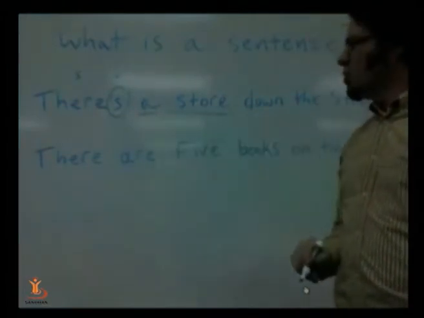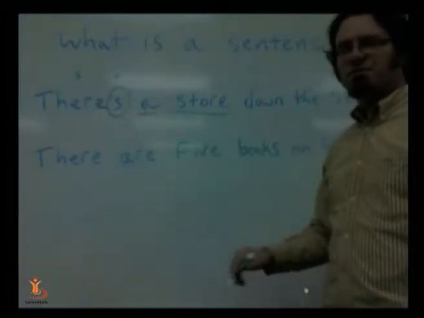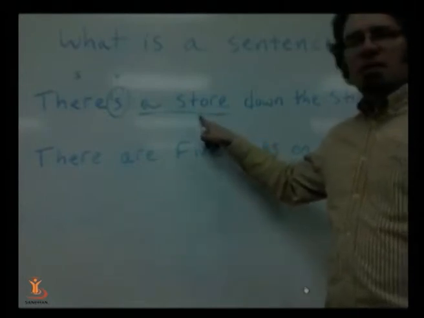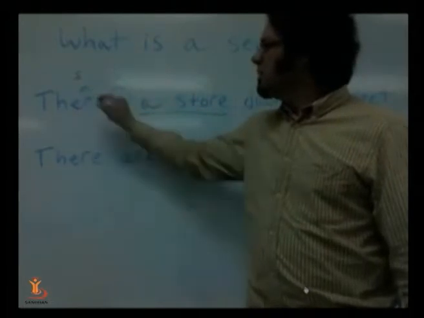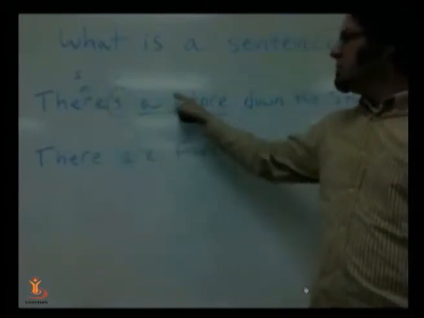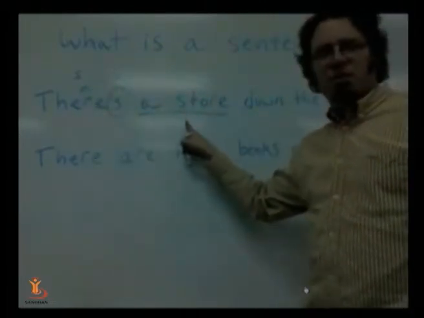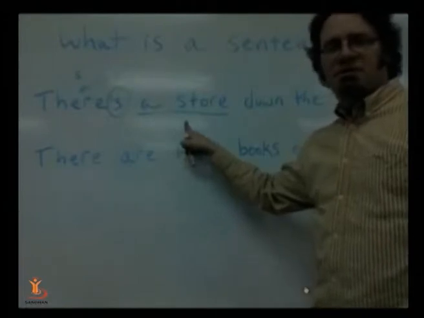There's a store down the street. Store is connected to there. So you can consider this to be the subject in the sentence.